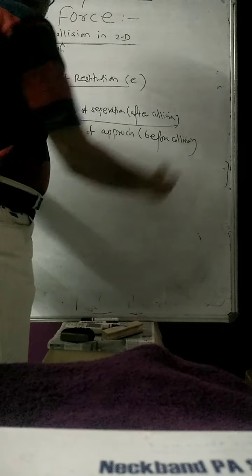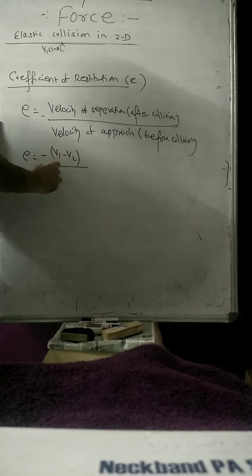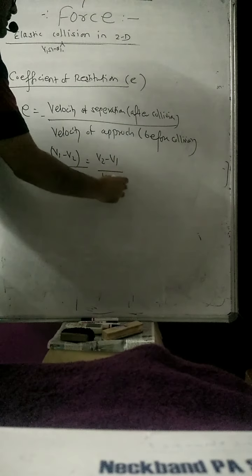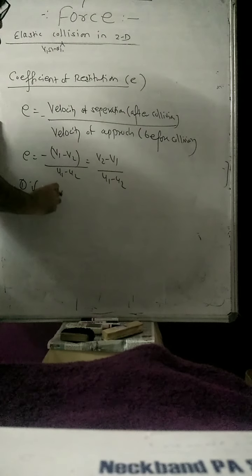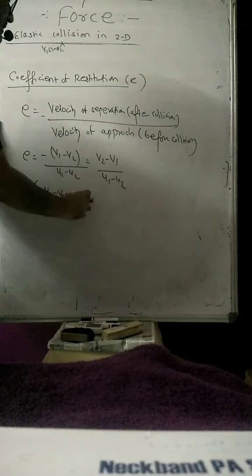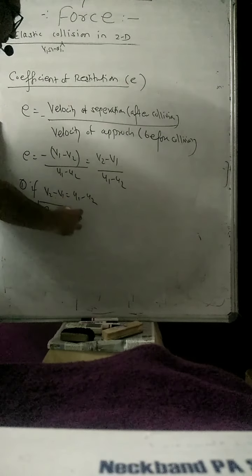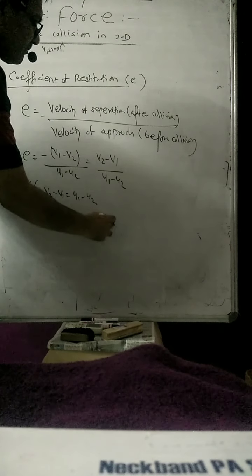So e is given by, with a negative sign, (v1 minus v2) upon (u1 minus u2), or we can also say (v2 minus v1) upon (u1 minus u2). So case number 1: if v2 minus v1 is equal to u1 minus u2, then e is equal to 1. Then we can say that this is a perfectly elastic collision.